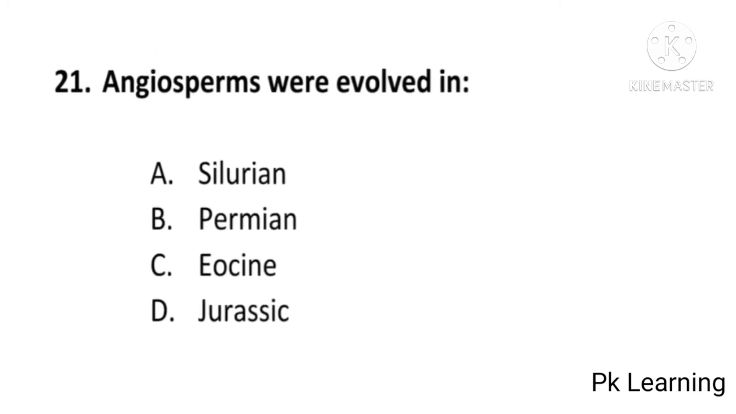Angiosperms were evolved in Silurian period, Permian, Eocene, or Jurassic? And answer is D, Jurassic period. Angiosperms were evolved in Jurassic period. D is correct option. And next question is,